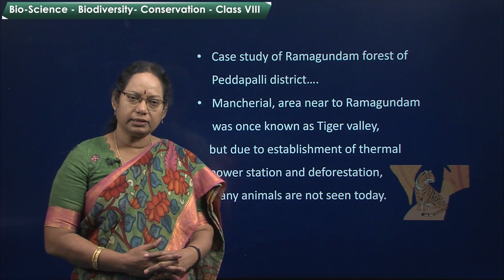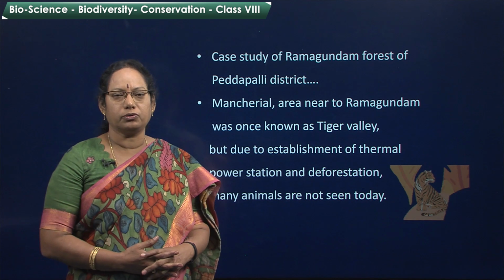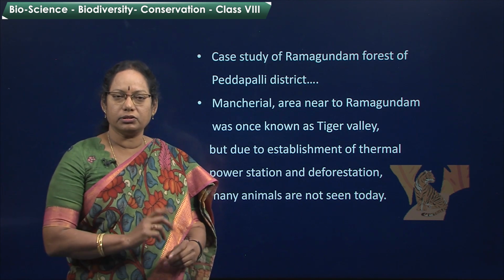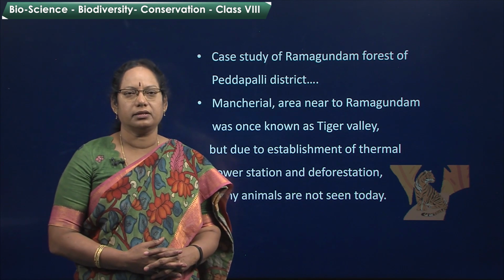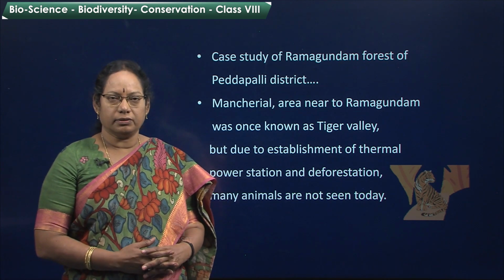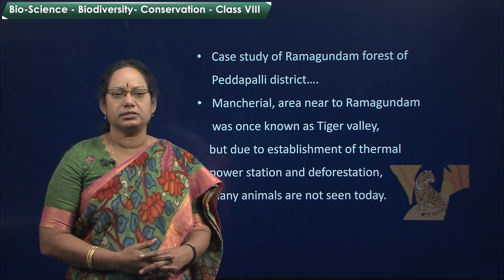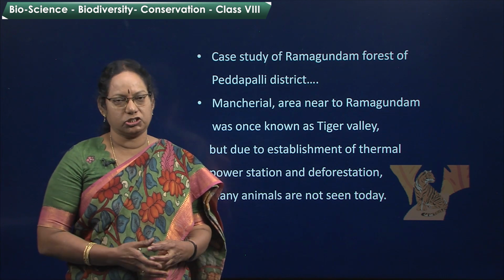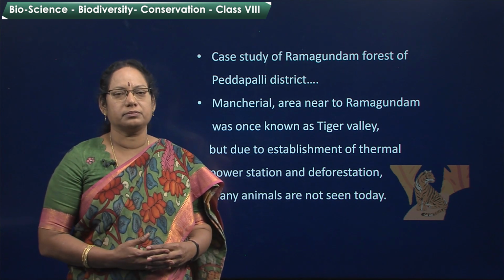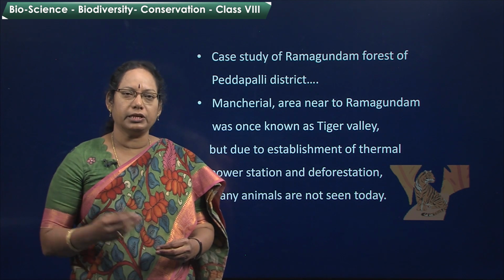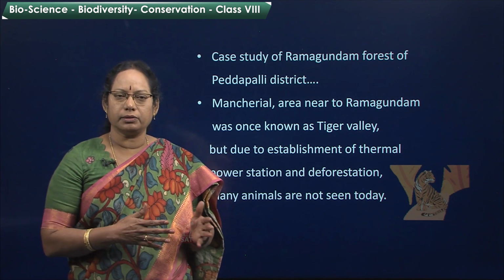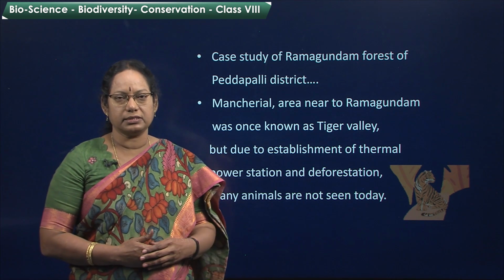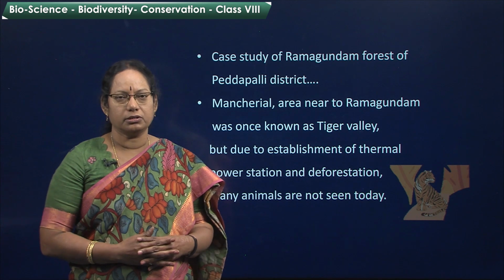Now, in 8th class we have studied about the case study of Ramagundam forest of Peddapalli district. Now, a place called Mancherial area near to the Ramagundam, it was once known as the Tiger Valley, but there a thermal power station was established, what happened? Due to the establishment of that power station, deforestation occurred and many human settlements, and for that humans many roads were built. So, what happened? Many trees were cut down. So, animals which were natural habitats there went away to other places, or they may have died or they disappeared. They are not seen today.